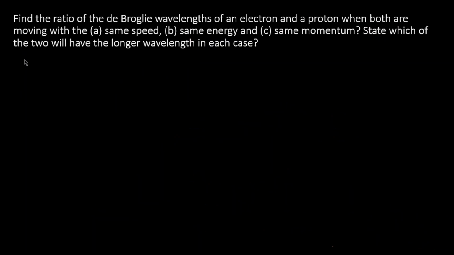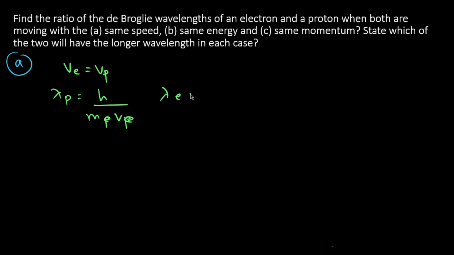The ratio of de Broglie's wavelength of an electron and a proton when both are moving with the same speed. First case, A: VE equal to VP. So lambda P is equal to h upon MP VP, and lambda E equal to h upon ME VE.